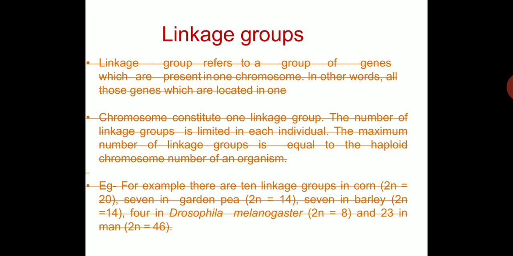In Drosophila melanogaster, there are 4 linkage groups because 2n is equal to 8, and in maize there are 23 linkage groups because 2n is equal to 46. So linkage groups are directly proportional to the haploid number of chromosomes. Whatever the haploid number n is, the linkage groups are also equal to the haploid number of the chromosomes.